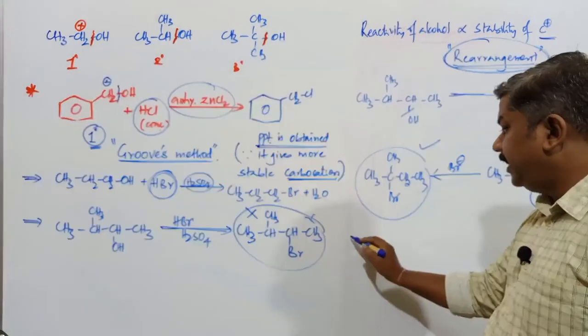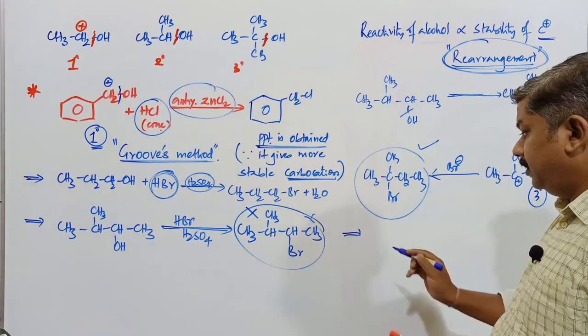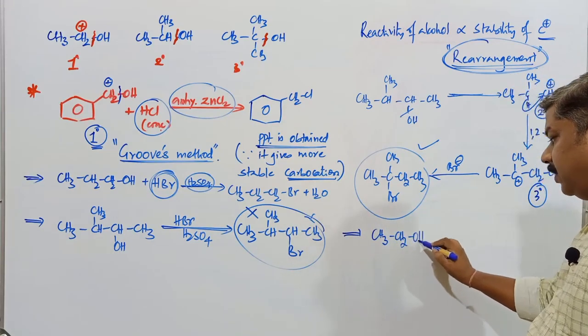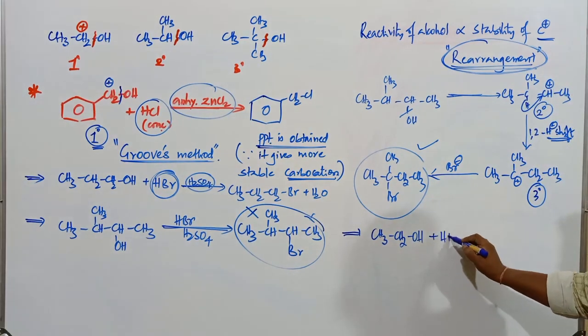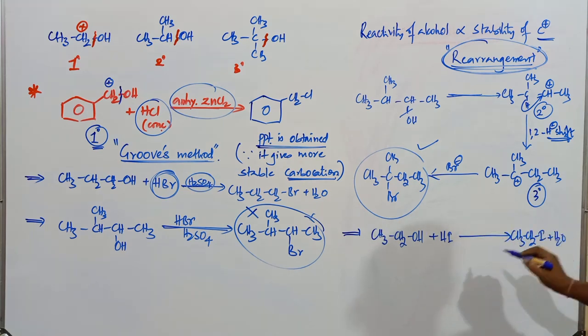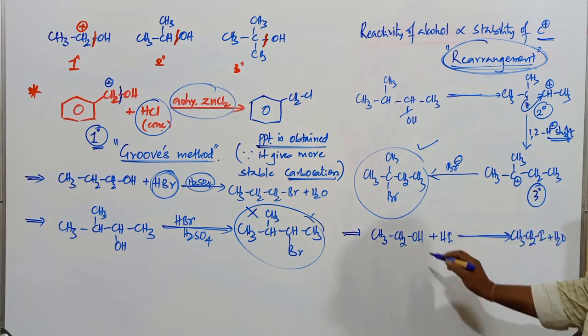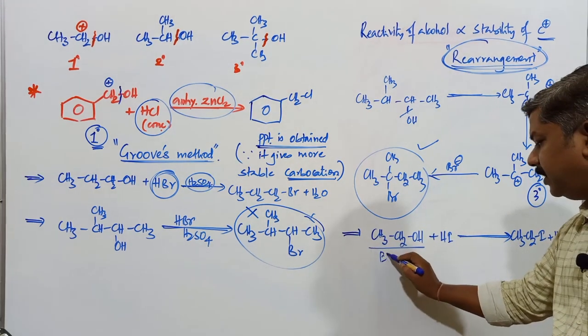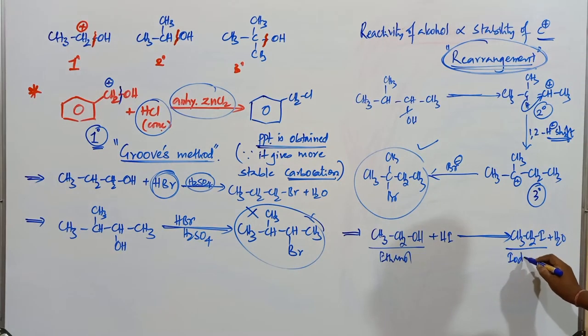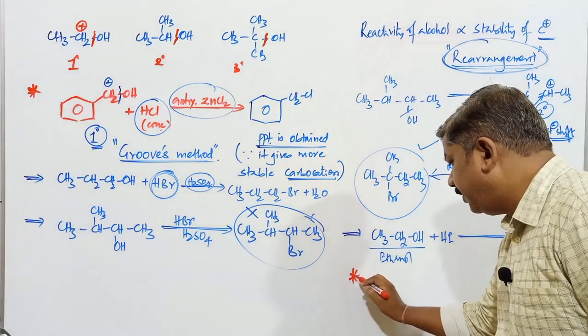How does the reaction take place in the presence of HI? Now if I take the compound CH3CH2OH, ethanol, plus hydrogen iodide, what is the compound? CH3CH2I plus H2O. Now this is an alcohol. What is the compound name? Ethanol. Ethanol converts into what? Iodoethane.